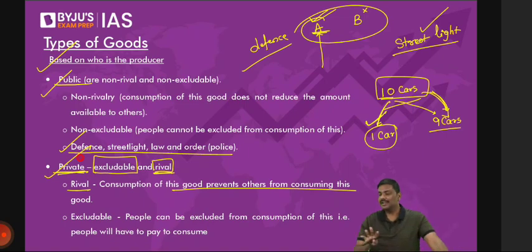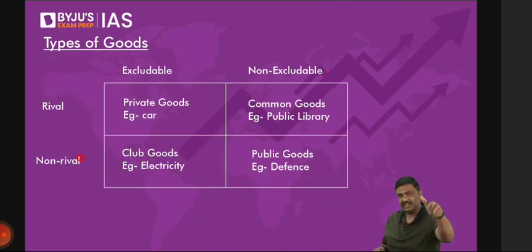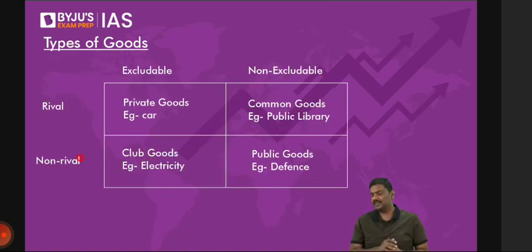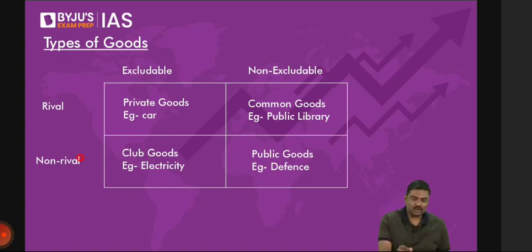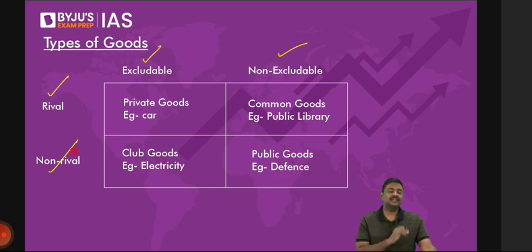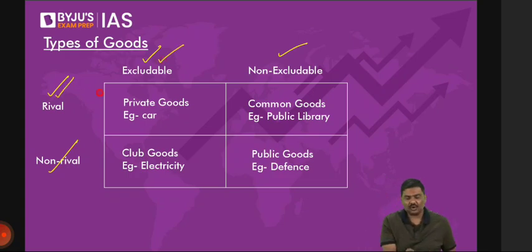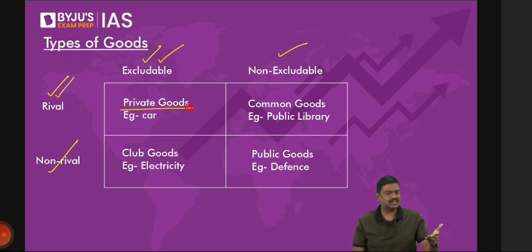Now, some of you have started asking, but sir, in this case, that will happen. Let me give you one more classification here. On one side, I'll write excludable, non-excludable, and the second, rival, non-rival. Let's start. Whenever it is excludable and rival, these are called private goods. Any difficulty in private goods? Excludable as well as rival. Whenever these are non-excludable and non-rival, these are called public goods. These are referred to as public goods.